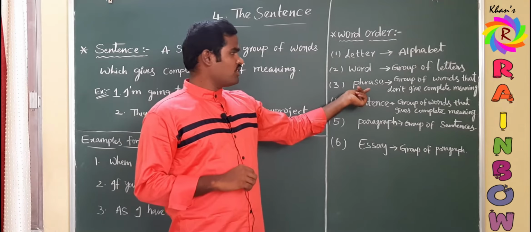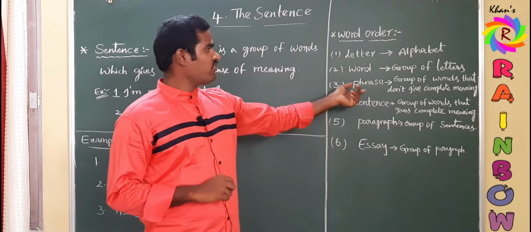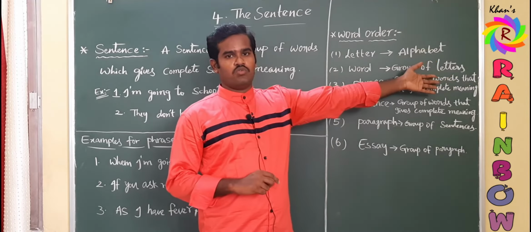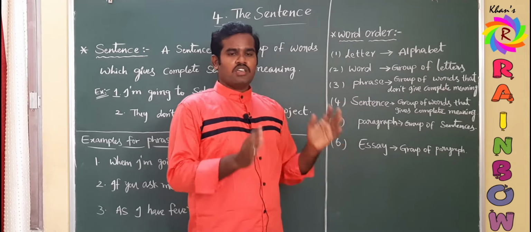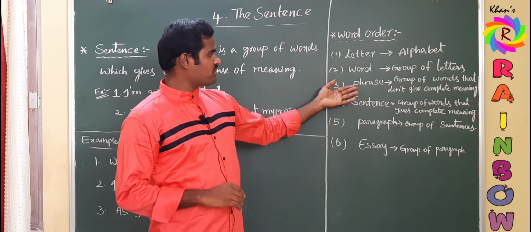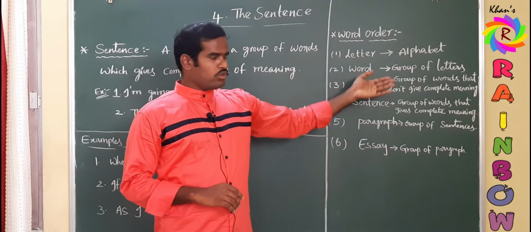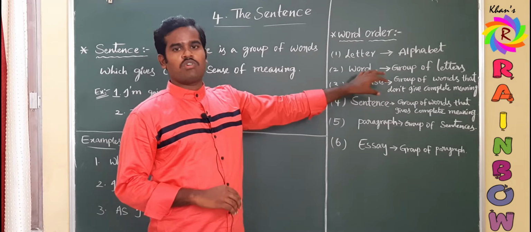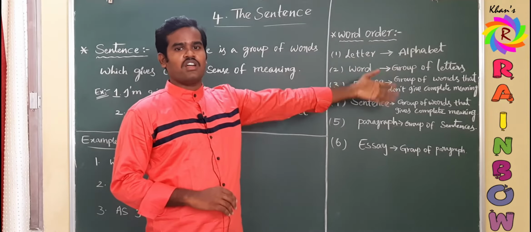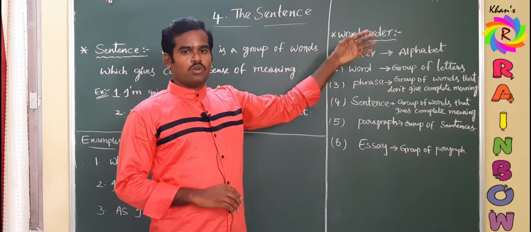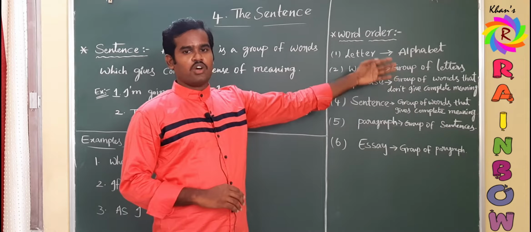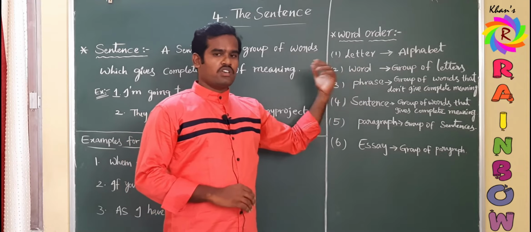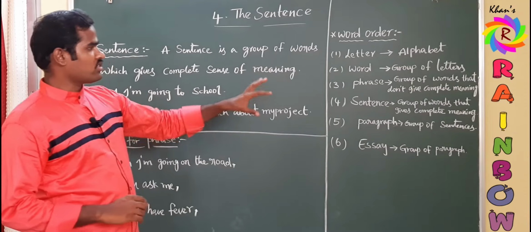And then the next one is phrase in this order. What is a phrase? A group of words that does not give complete sense of meaning. We cannot get complete meaning in a phrase. If you observe the definitions of phrase and sentence, they are almost similar. Here also a group of words, here also a group of words, but the only difference is that a phrase does not give complete sense of meaning, complete thought, whereas a sentence gives complete sense of meaning. I have written examples to understand those two better.